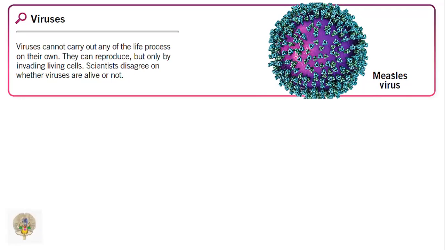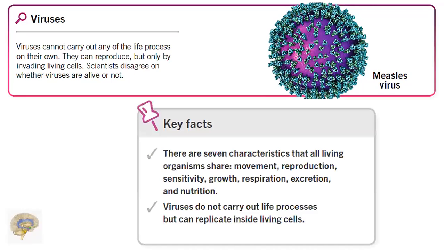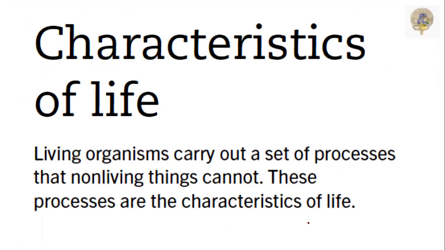Now, these are the key facts of what we learned here. These are the 7 characteristics of living organisms: movement, reproduction, sensitivity, growth, respiration, excretion, and nutrition. When it comes to viruses, they do not carry out life processes. They can replicate inside living cells. Those are the important facts we learned about the characteristics of life.